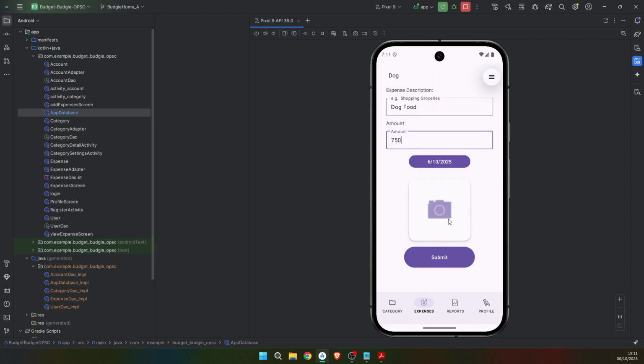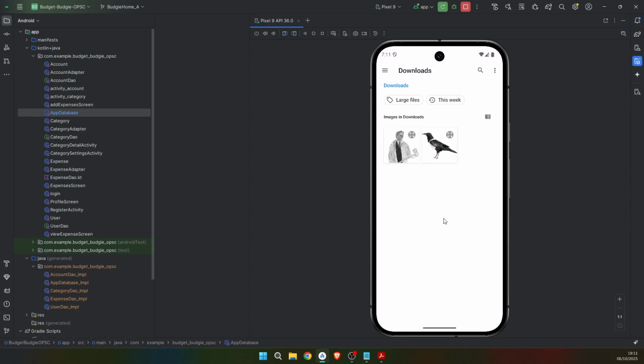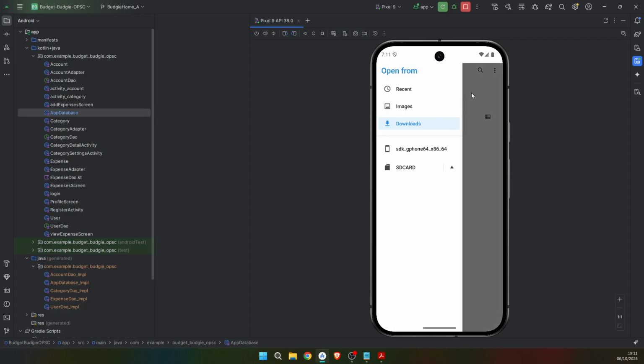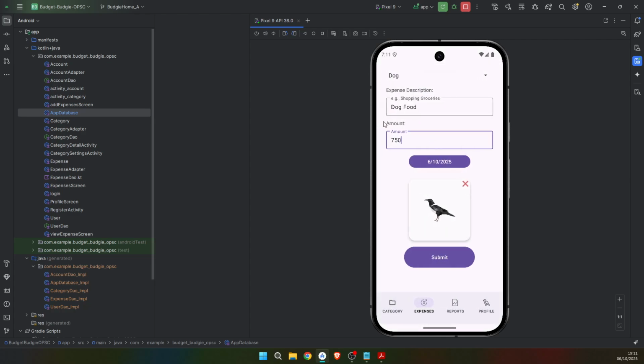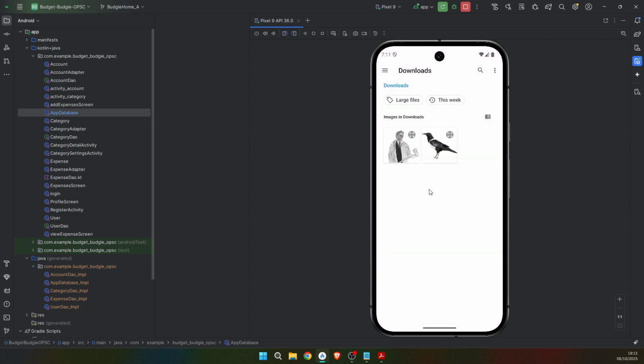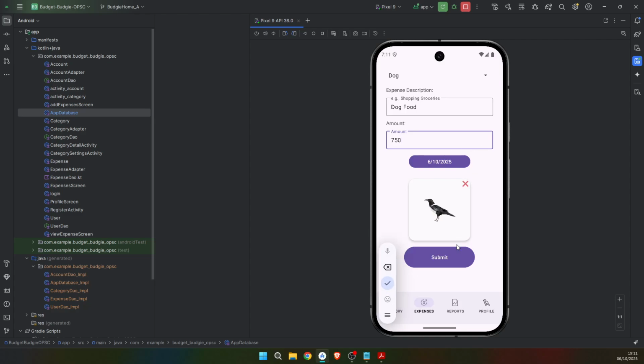So now what we can do is we can add a picture. So for now, because we're using the emulator, we haven't moved it onto the official app, we're just going to go into the folders. But it is also possible, so we're just using here for the downloads. So we're just going to use the pictures for now. So I'm just going to put a random picture here, and then if I don't want to use that picture, we're just going to do this. So the reason we just have it like this for now is because with the emulator, we obviously don't have a camera.